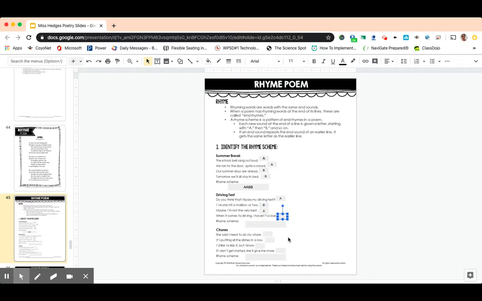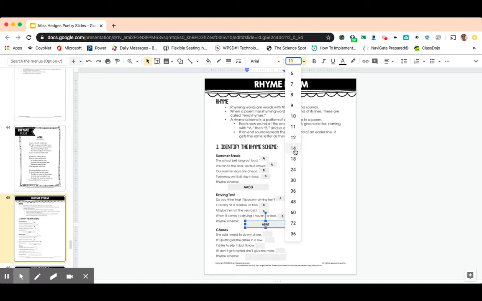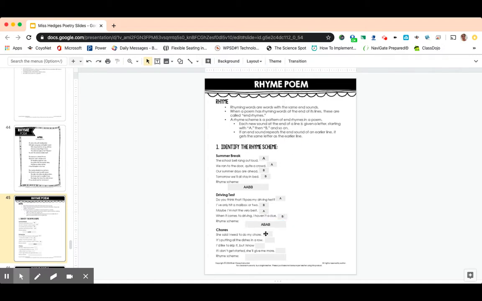When it comes to driving, I haven't a clue. Clue does not rhyme with test or best, but it sure does rhyme with two. So we're going to make it a B. So this one, our rhyming is ABAB. And like I said, you don't need any spaces or anything, so just leave it like that. All right, last one. Chores.